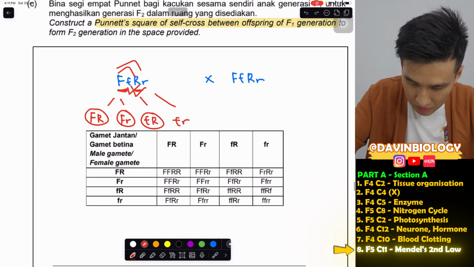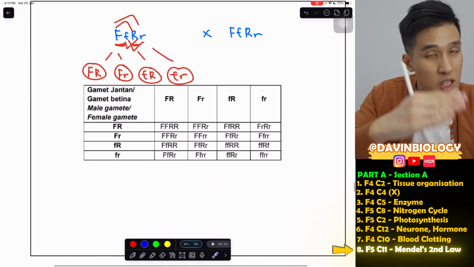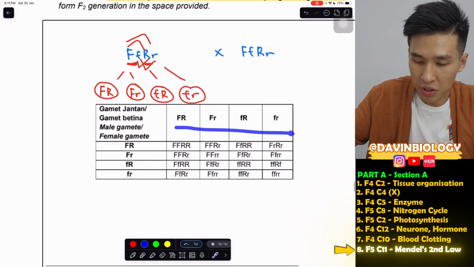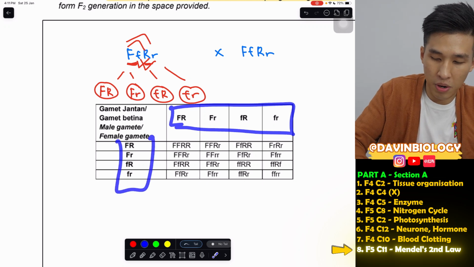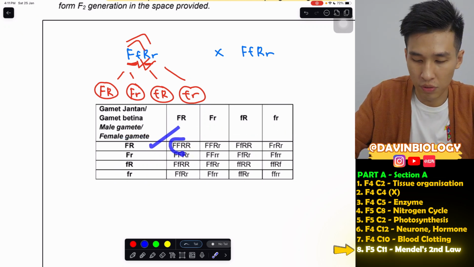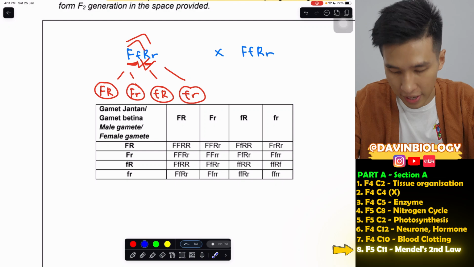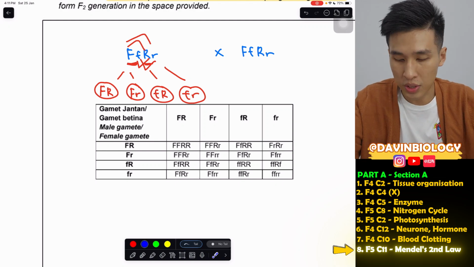So for this Punnett square, you just have to write the gametes for the first parent and the gametes for the second parent, and when they cross like that, you get all of these. Okay, this one I won't go through. It's quite easy to do yourself.